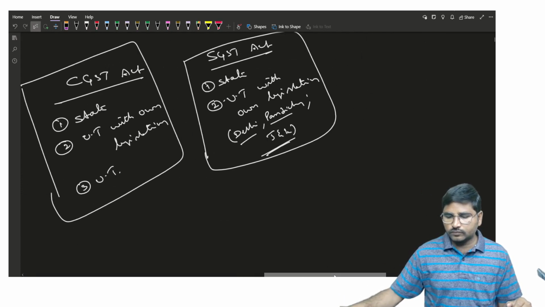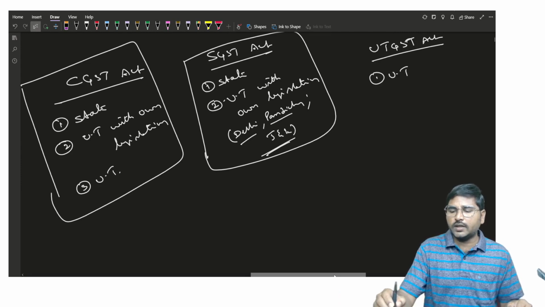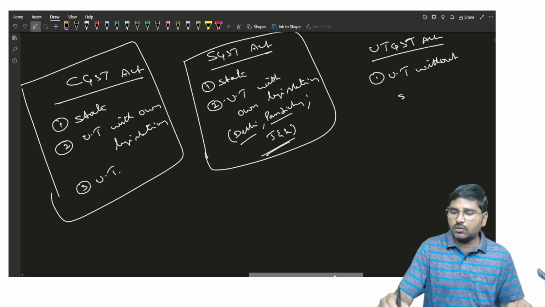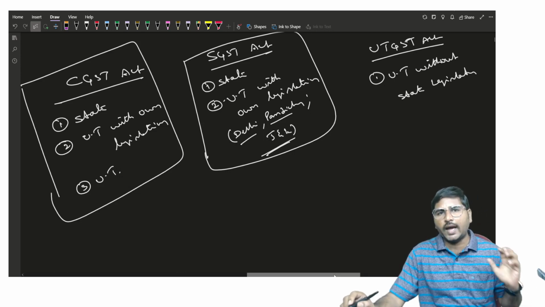The next one, the UTGST Act. The UTGST Act is applicable only to the union territories without state legislature. That means these are the union territories not preparing their own act.